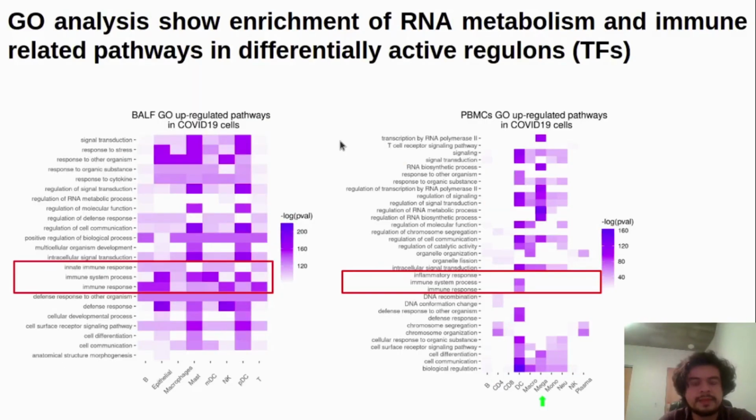We performed gene ontology analysis using the transcription factors that we saw in the previous slide, and we see that in BALF we have enrichment of immune response pathways, and also we see enrichment of RNA metabolic processes. In PBMCs we see 2 things that are interesting: B cells, plasma cells, and T cells are not having an enrichment as high as the other cell types, and also megakaryocytes are having an enrichment of different RNA and metabolic process pathways.